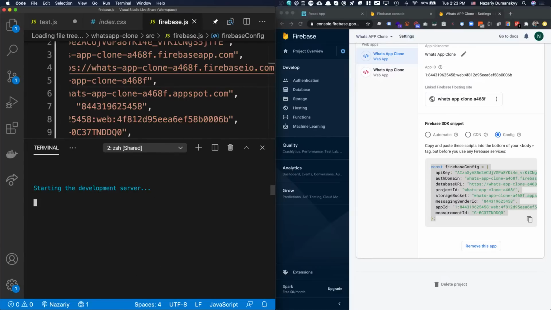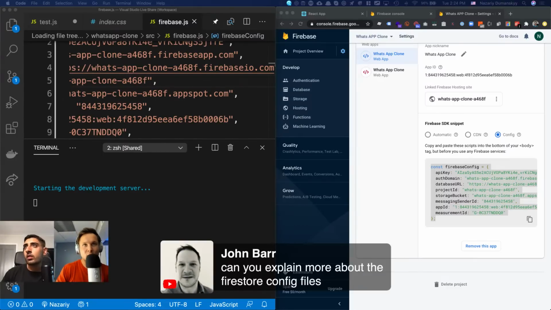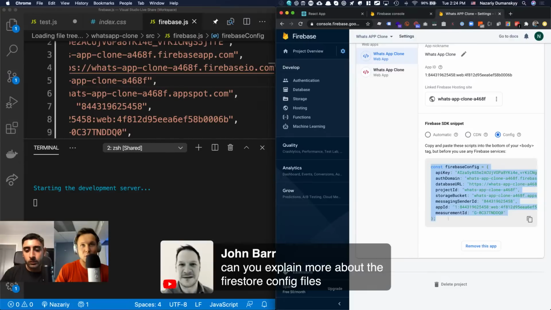So what I'm going to do is, because me and Naz are using VS Code Live Share, I should be able to actually go ahead and share this with you. Somebody asked, what are the config files? So what the config files are, basically, guys, is how we connect to the database, right? All these keys right here are a way to connect to the database. That's pretty much it. Nothing too much on that.